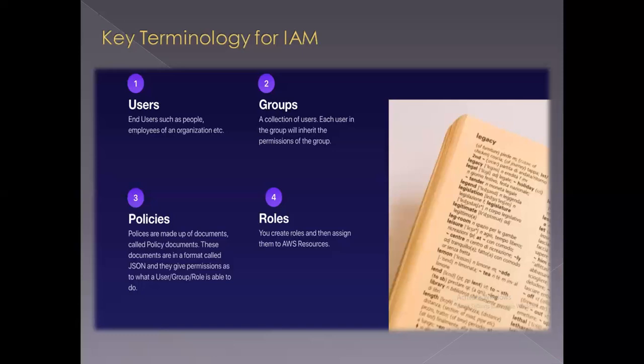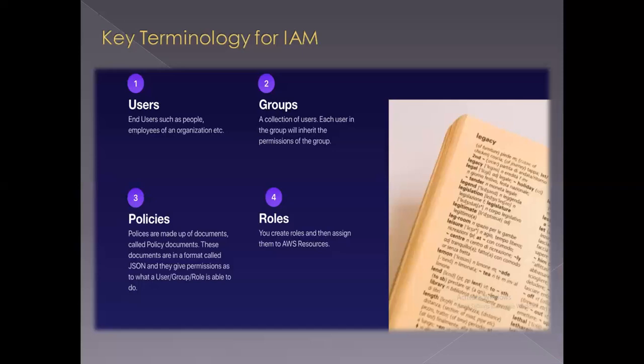Then if a new joinee joins into that HR department, you just have to add him to the HR group, and all the permissions that are associated with that group, that user will inherit those permissions, right? And he'll have access to just that particular part of the S3 bucket, or whatever you've allowed in that group, right?